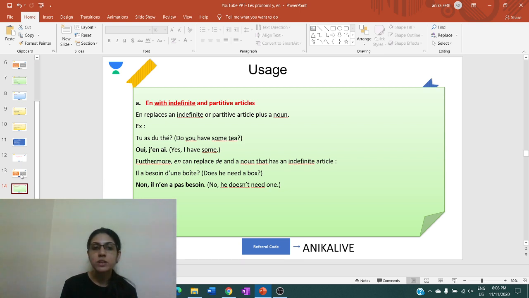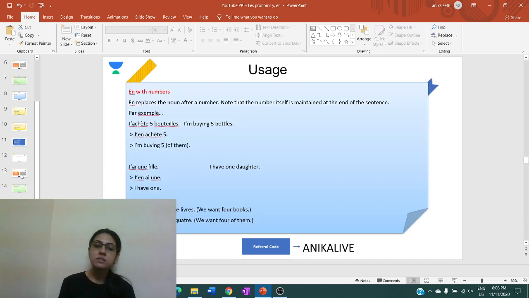Example, il a besoin d'une boîte. Does he need a box? No, il n'en a pas besoin. No, he does not need one. So, de plus a noun which has an indefinite article.